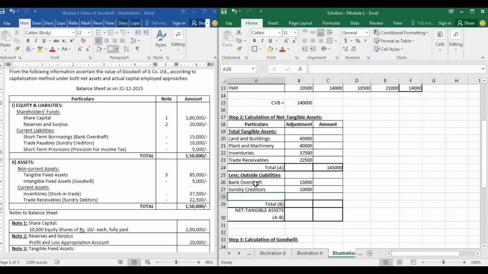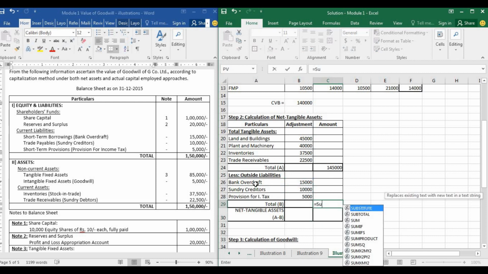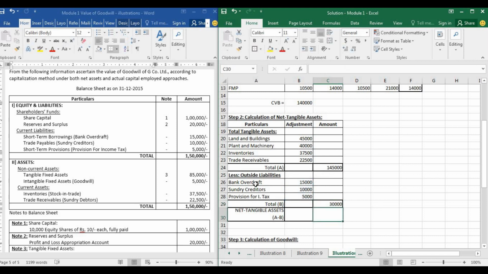And next is provision for income tax. You will write it fully, income tax. There was no space, so I have written I dot tax. Okay, 5,000. We'll find out the total. We got it as 30,000.